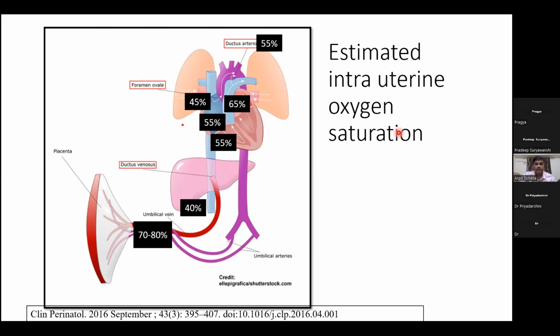The blood that has been shunted through the ductus venosus and the foramen ovale has a higher oxygen saturation of around 65%. This blood reaches the left atrium and the left ventricle, and then the coronaries and cerebral arteries, as we just discussed. The oxygen saturation in the descending aorta is about 60%.